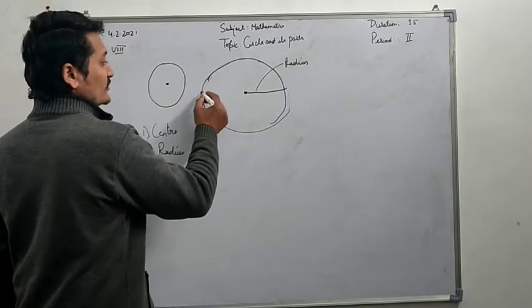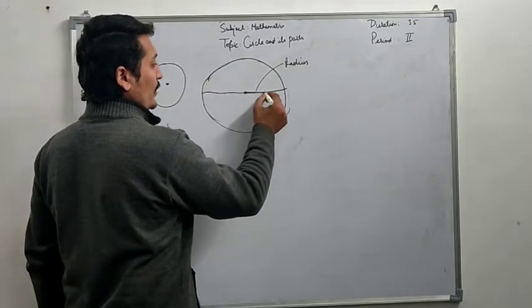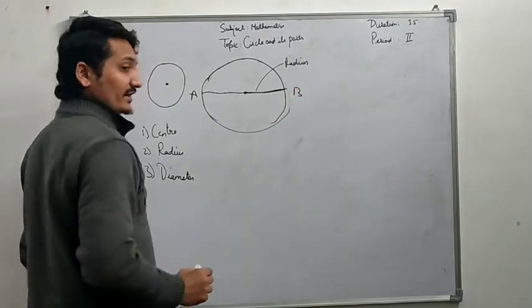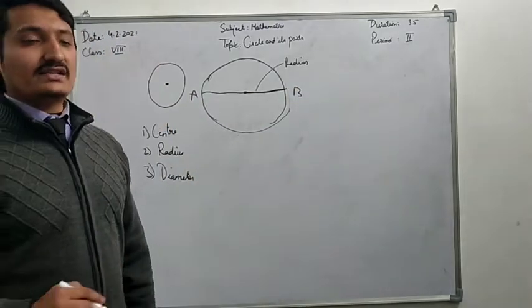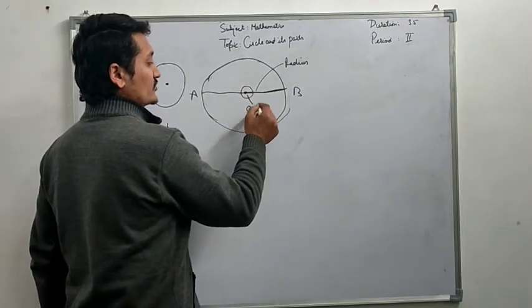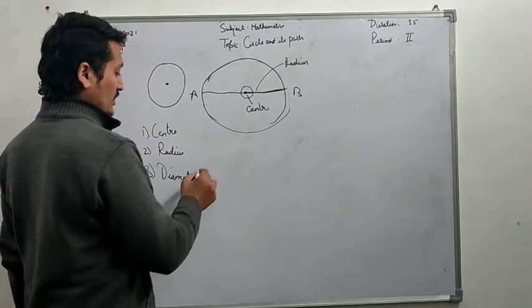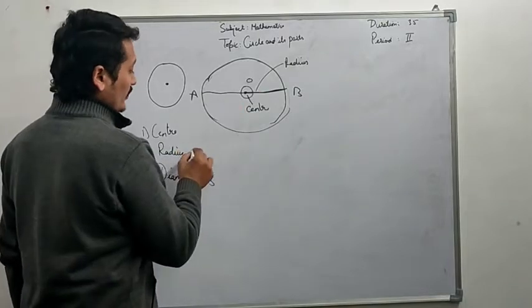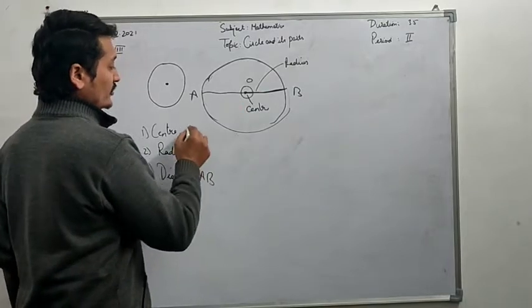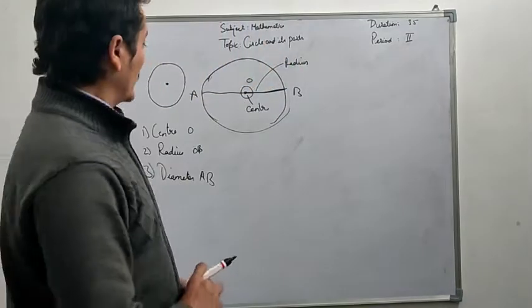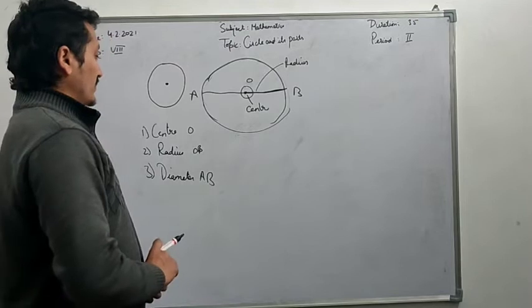If you draw a straight line between two points of the circle, A, B, this is the diameter. The property of diameter states that the diameter should pass through the center. So AB is the diameter. We write O here, OB is the radius, and O is the center.